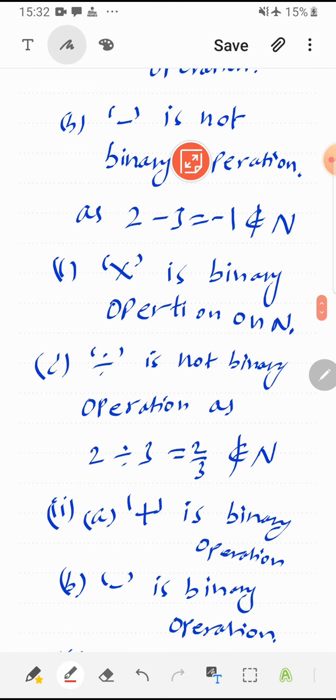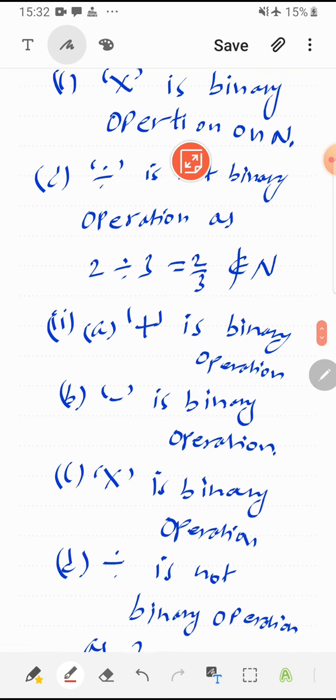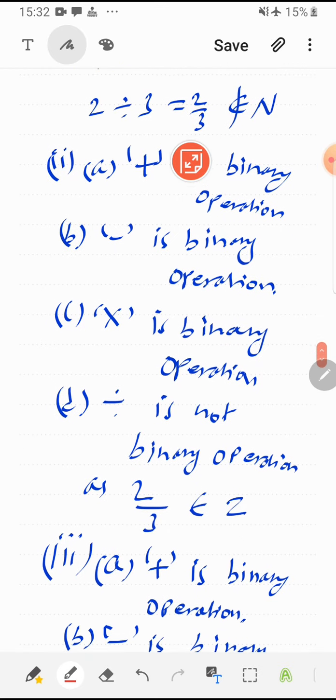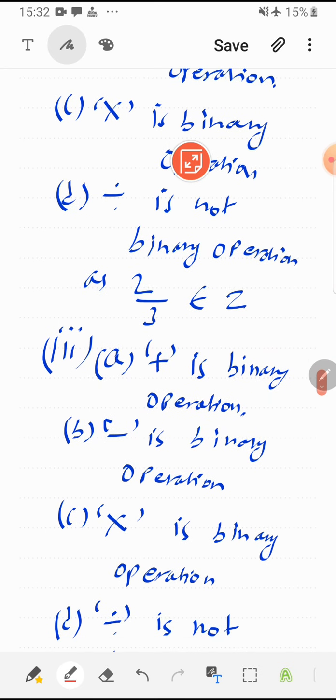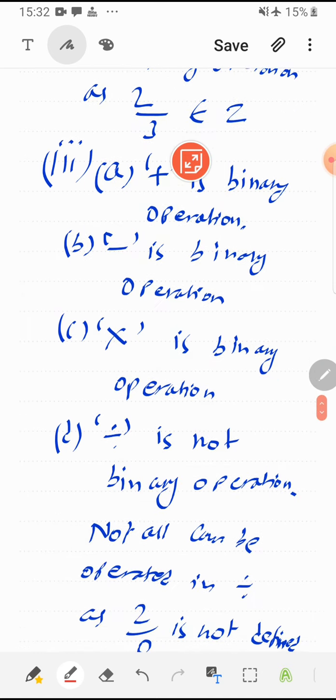Next is rational numbers. Addition is again a binary operation in rational numbers, no problem. Subtraction is also a binary operation in rational numbers, no problem. Same for multiplication, it is a binary operation in rational numbers, but division is again not a binary operation. Why?